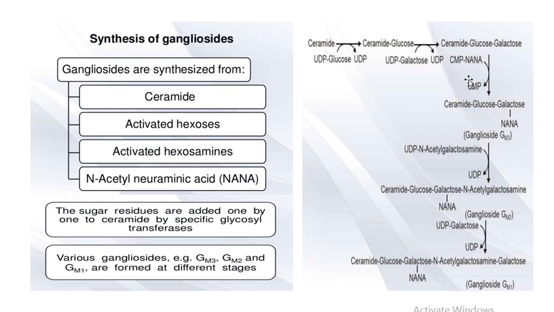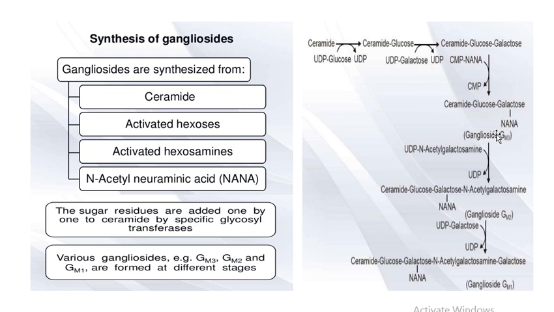Then this molecule reacts with the activated form of sialic acid, that is the CMP N-acetylneuraminic acid, to form the ceramide glucose galactose N-acetylneuraminic acid. This is the ganglioside GM3. This ganglioside GM3 is the simplest form of gangliosides.